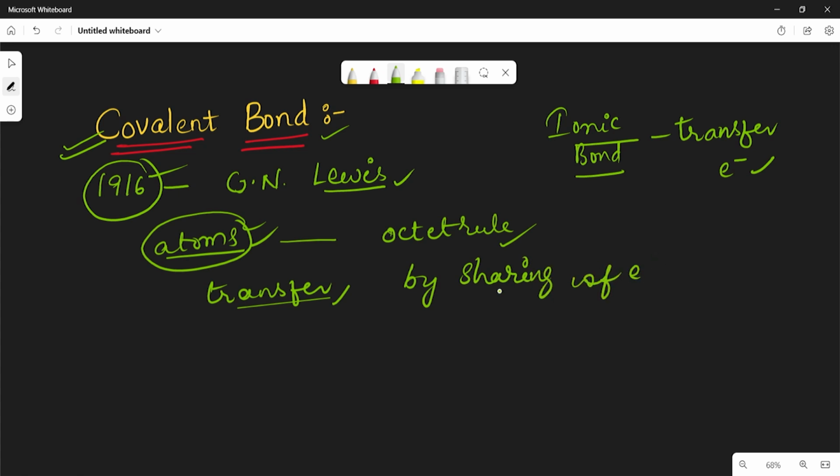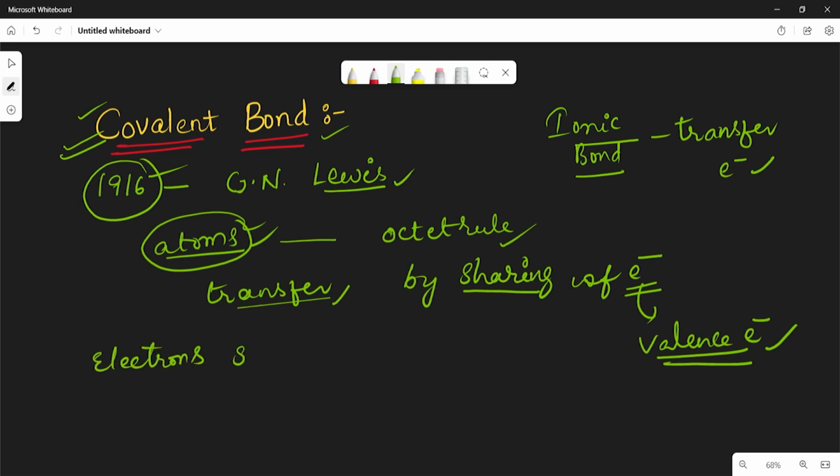It is very important. So the sharing of electrons takes place. Here, not all the electrons, only valence electrons. By sharing of valence electrons with one or more atoms, there exists a bond. So that is nothing but the covalent bond. So here the covalent bond means the electrons shared between the two atoms belong to both atoms, and the sharing of electrons between them leads to the formation of a chemical bond known as the covalent bond.